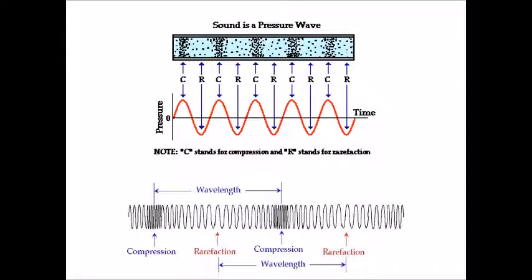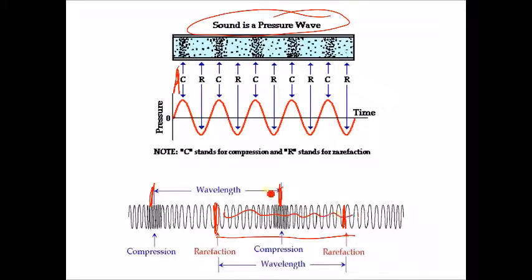So again, just a couple more pictures. Remember, sound is a type of pressure wave. It's a longitudinal wave. It's composed of alternating compressions of the particles and expansions of the particles, or rarefactions. And this diagram is showing us that we can find the wavelength essentially by going from the center of a compression to the center of the next compression. We could also go from the center of a rarefaction to the center of the next one. That would also be a wavelength. This length should be the same as this length.